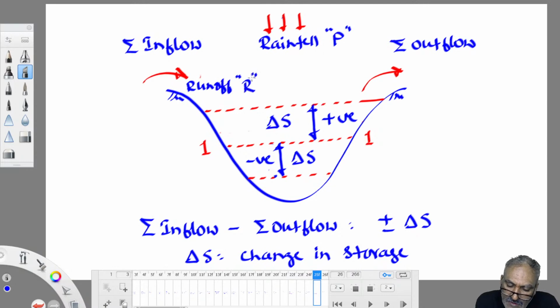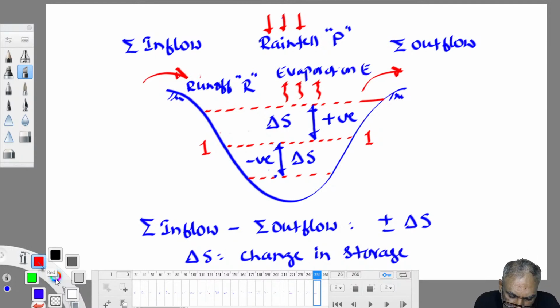So runoff is inflow. Similarly, some water evaporates from the water body. Evaporation loss: water leaves the water body, so it is outflow. Therefore evaporation is taken as outflow. Similarly, some water soaks into the ground.